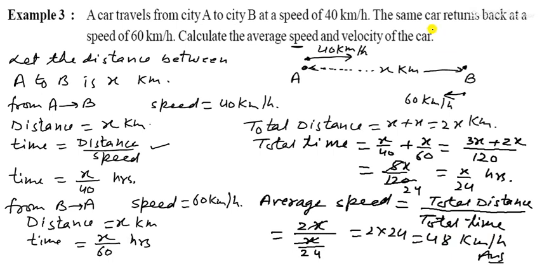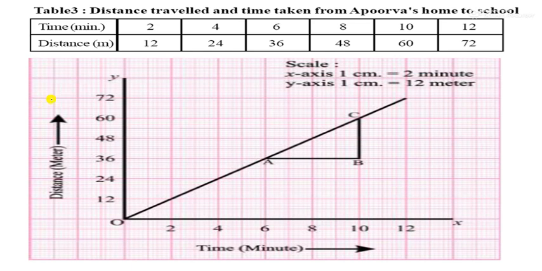So that is the answer. And what about their velocity? The formula of velocity is displacement upon time, and here displacement is 0, so the velocity is 0.